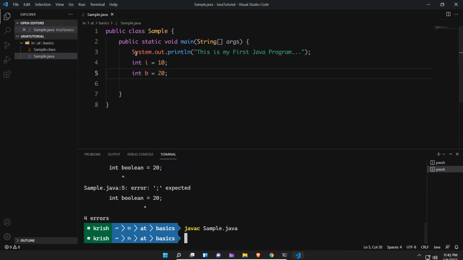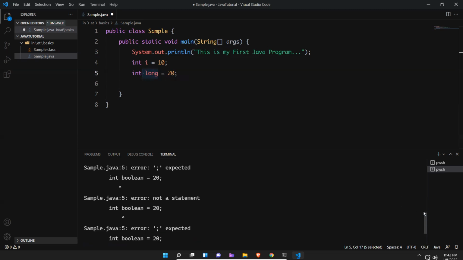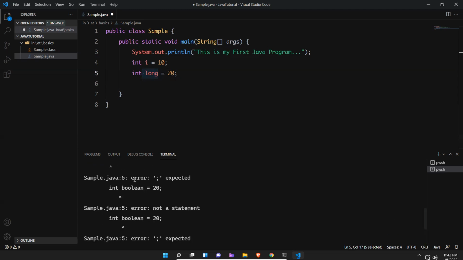We are using Visual Studio Code as a text editor to write the code. But if you use the same thing in an IDE like Eclipse or IntelliJ IDEA, or if you add some plugins to write Java code in Visual Studio Code, the moment you type long here, without compiling, it will show the compile time error right there. No need to even compile. That is the advantage when you use an IDE. But then you will not come to know when you will get errors and what kind of errors you will get.